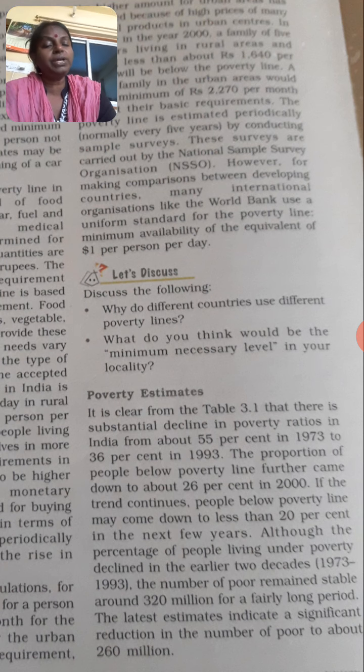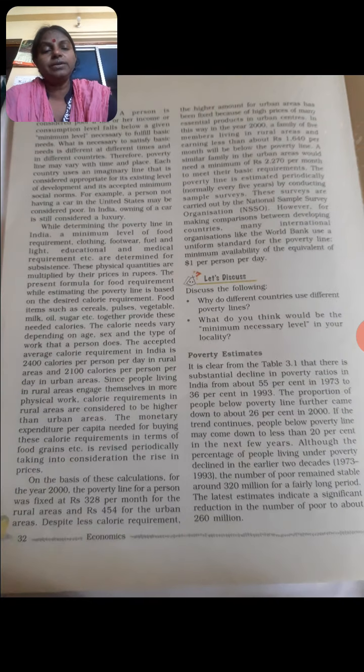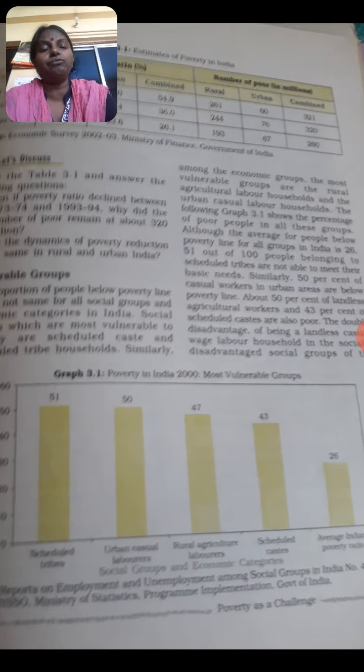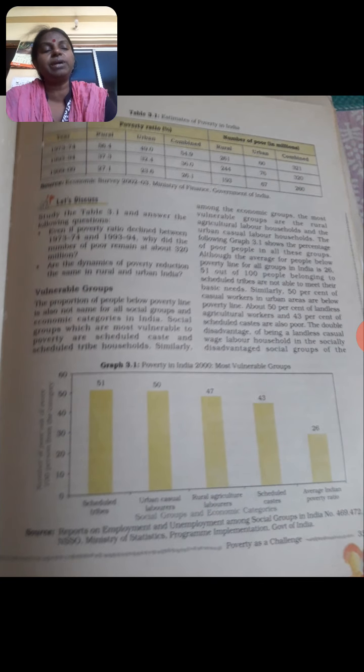The next topic to be discussed is what we call vulnerable groups. What do we mean by vulnerable groups? One table is also given here: estimates of poverty in India.